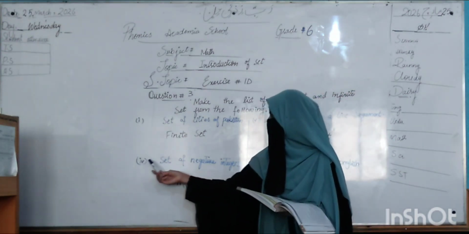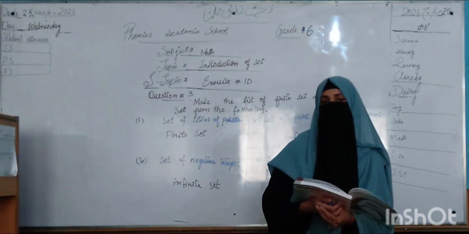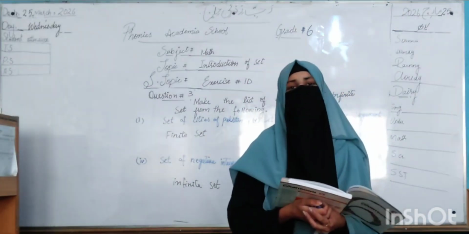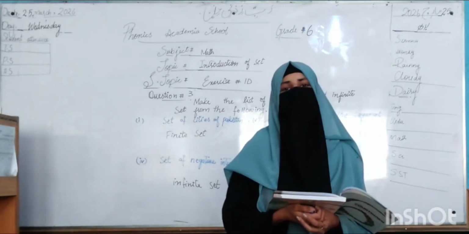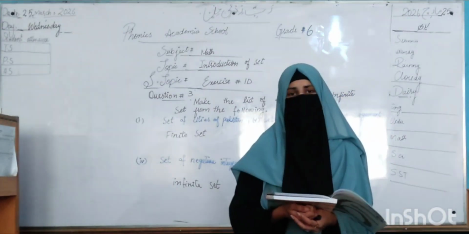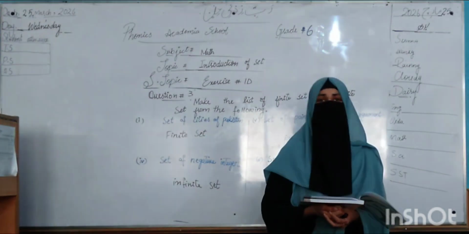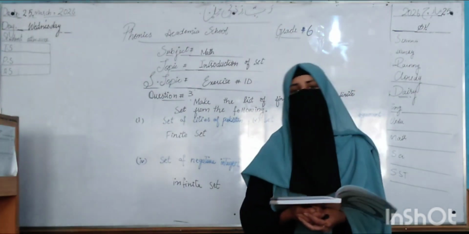Next, part 4: set of negative integers. You know that integers have negative and positive signs. How many negative integers? 10, 11, 12, 100, 2000. But they do not describe the limits of the negative integers, from which range to which range.